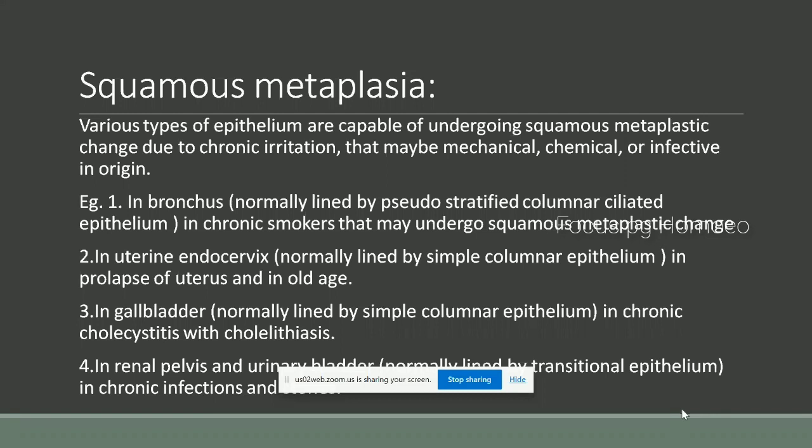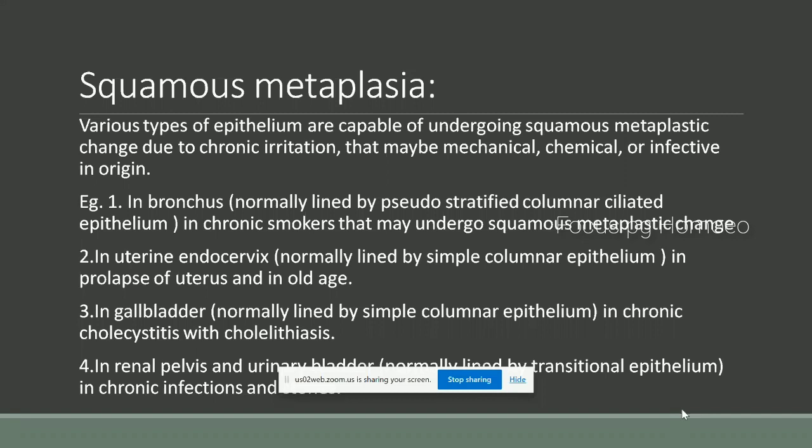What are the examples of squamous metaplasia? First one is in bronchus. Chronic smokers normally have pseudostratified columnar ciliated epithelium in bronchus, but in chronic smokers that may undergo squamous metaplastic changes.